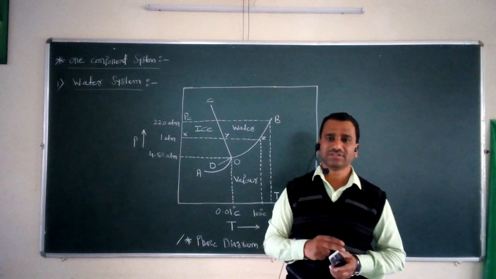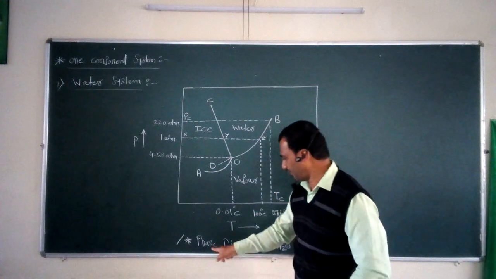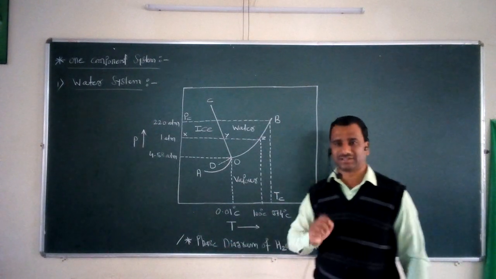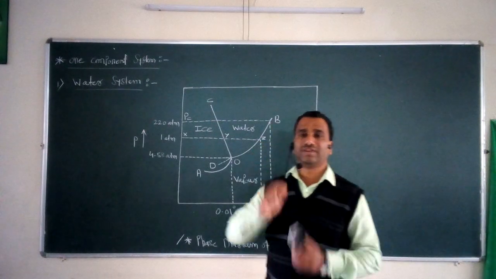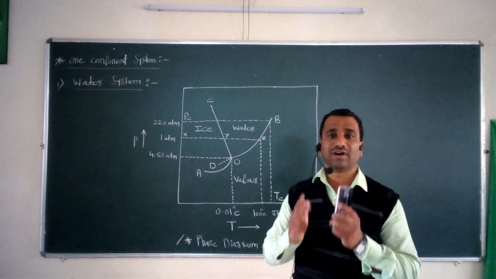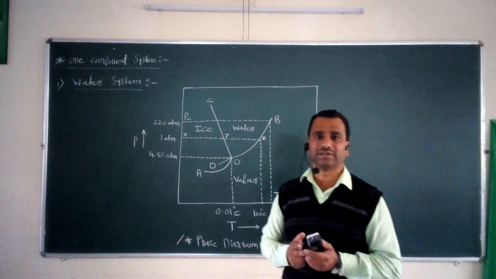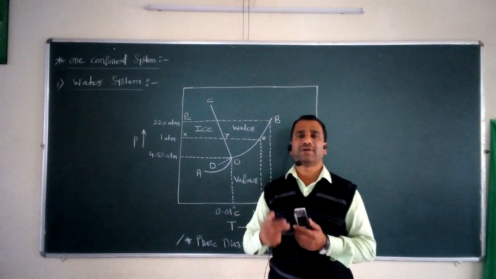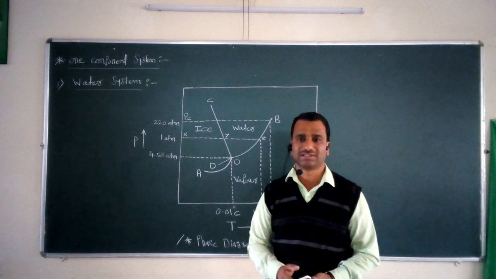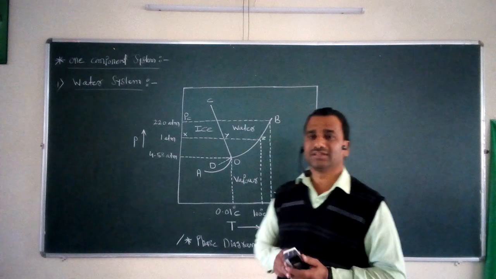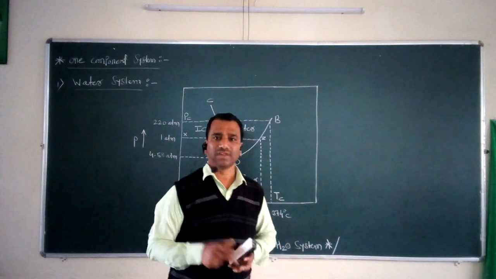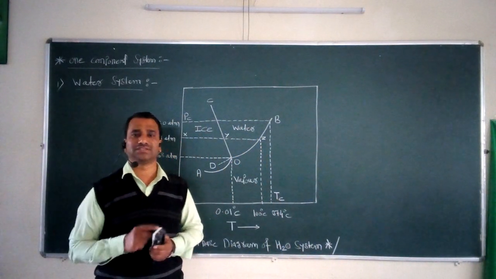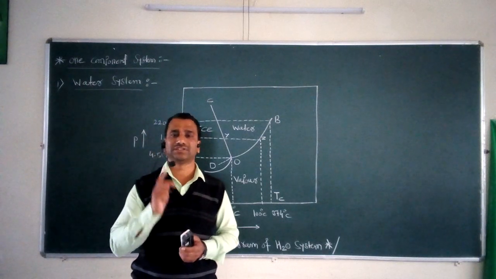So for this purpose we consider the phase diagram for water system. What is meant by phase diagram for water system? What type of information do we get from this particular water system? All these points we have to study in this current lecture. As far as this water system is considered, we know very well that it is called a one component system.